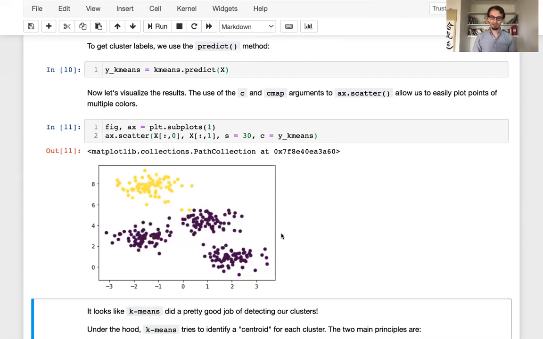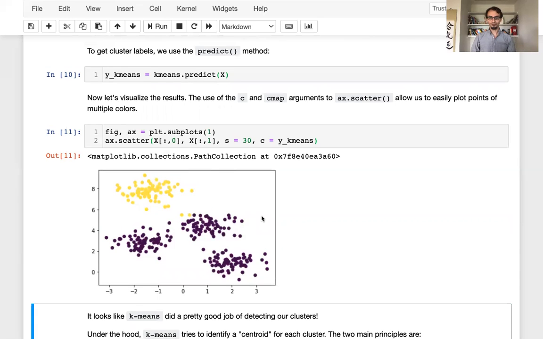And okay, this is kind of interesting. If we take a look at what we have here, we can observe that the k-means algorithm with 2 clusters has more or less identified one of the clusters, that's the yellow one up here, and then it's grouped the other 3 clusters all together, and it thinks that they are a single cluster. That's an interesting outcome, but not great. Let's see if we can improve it.